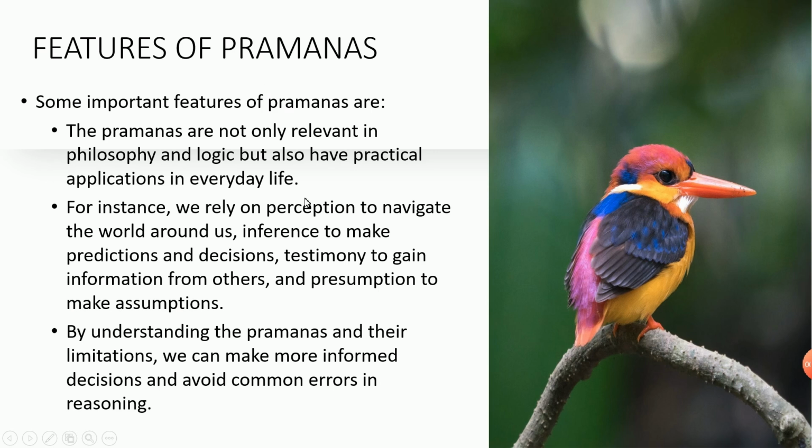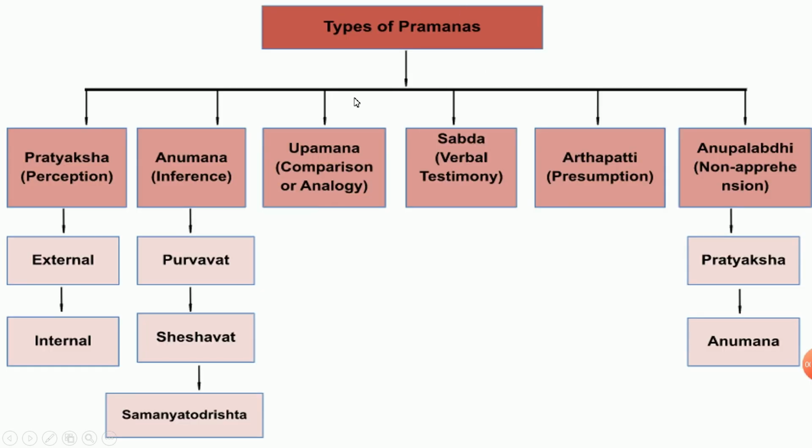So these are the features of pramanas. Now next is the types of pramanas. Like I said, in today's class we had planned for only these, but I have included the other two. In today's class we will see all these four, and in tomorrow's class these two, and the remaining things we will cover. So these are the types of pramanas: Pratyaksha, Anumana, Upamana, Shabda, Arthapatti, Anupalabdhi. And again, they are subdivided into further types.